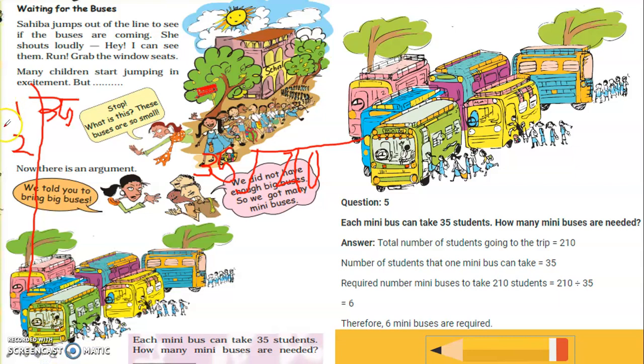I like this color. So 35 multiplied by 2 कैसे करेंगे हम, 5 twos are 10, 3 twos are 6 plus 1 is 7, 35 twos are 70.